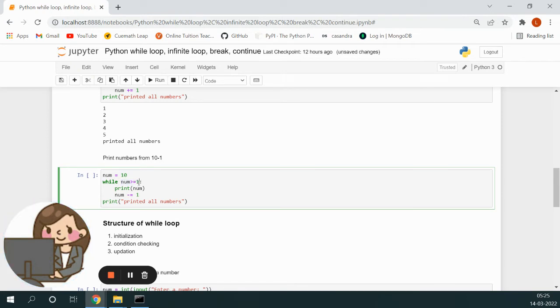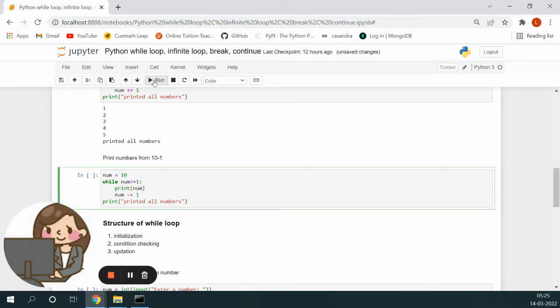So till the time num is greater than or equal to 1, that is a condition that will be true in that case. So we gave that condition over here, print num, and then we are decrementing num because we start with 10, then the next number should be 9, then it should be 8, like that.